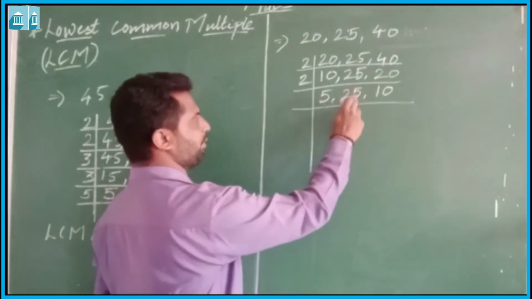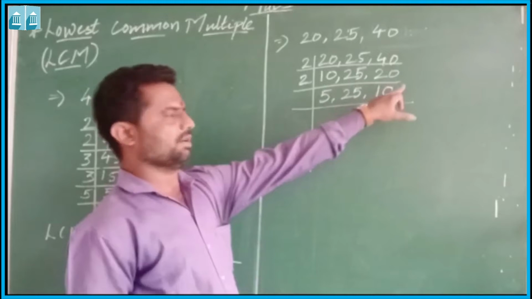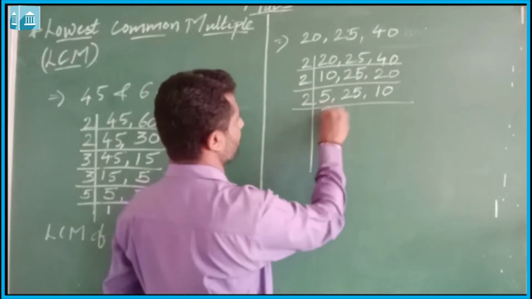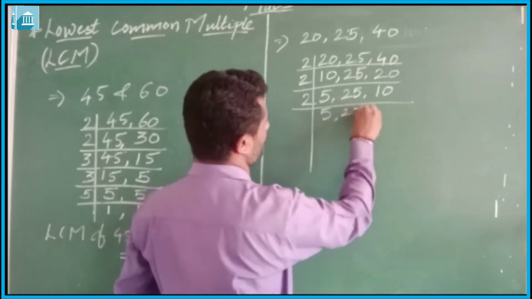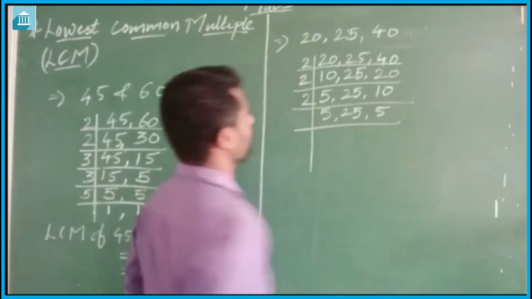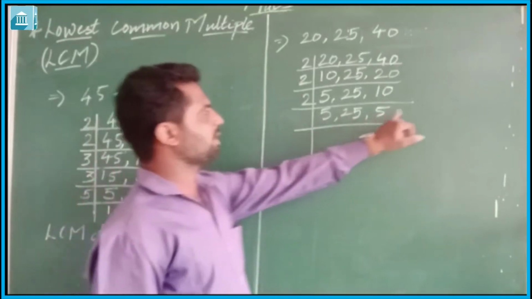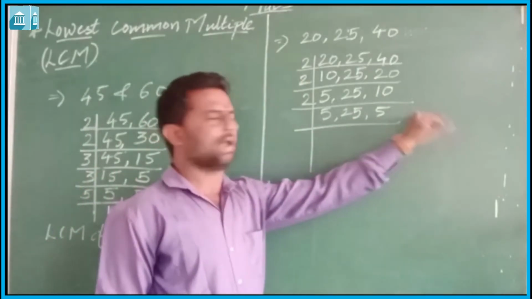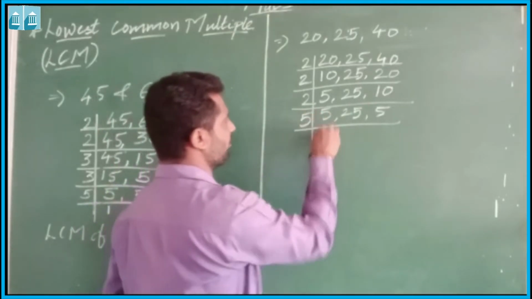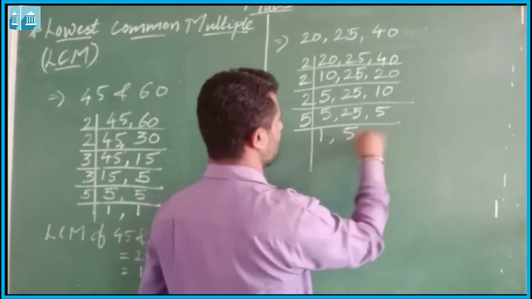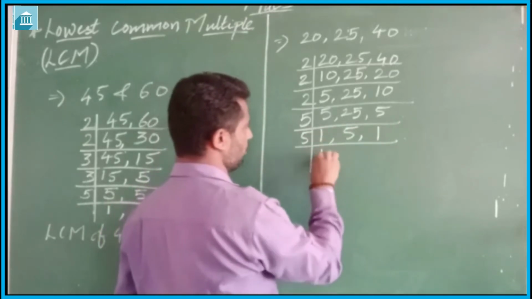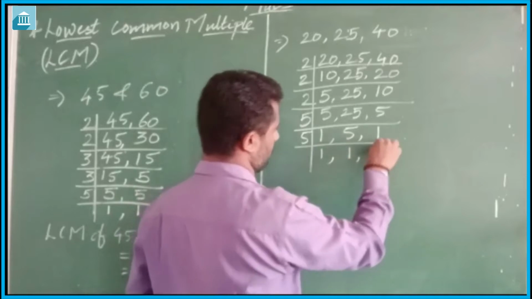25 is not divisible by 2, but 10 is divisible by 2, so 5, 25 and 5. Now, among these numbers, no one is divisible by 3, and so we will directly move toward 5. 5 ones are 5, 5 fives are 1, and 5 ones are 5. 5 is there, so 1 1 1.